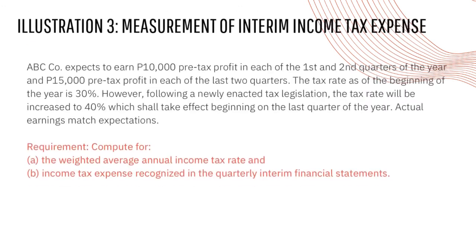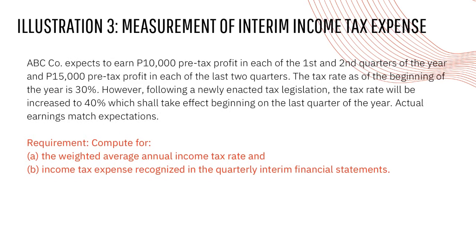Last illustration. Measurement of interim income tax expense. ABC Corporation expects to earn 10,000 pre-tax profit in each of the first and second quarters of the year and 15,000 pre-tax profit in each of the last 2 quarters. The tax rate as of the beginning of the year is 30%. However, following a newly enacted tax legislation, the tax rate will be increased to 40%, which shall take effect beginning on the last quarters of the year. Actual earnings match expectations.